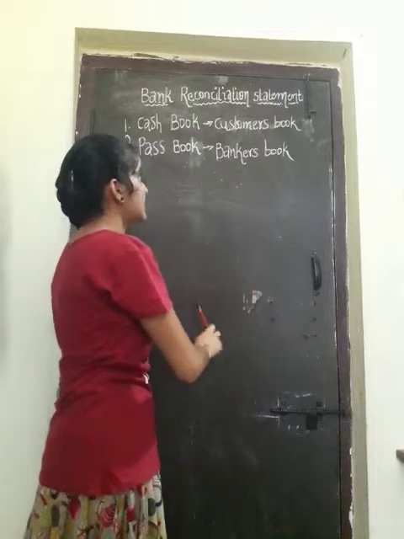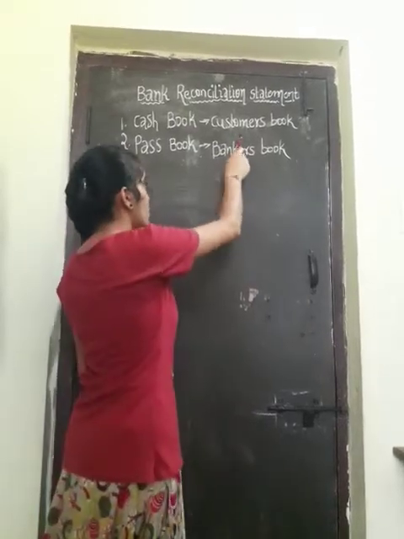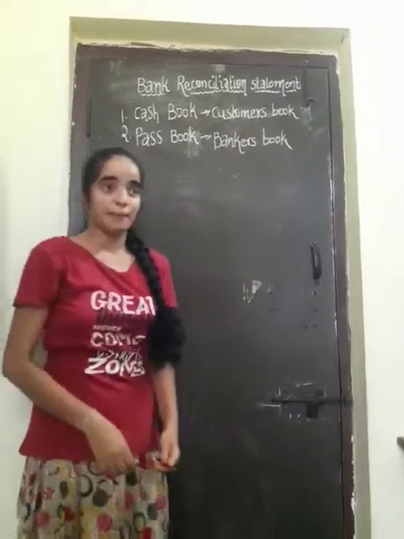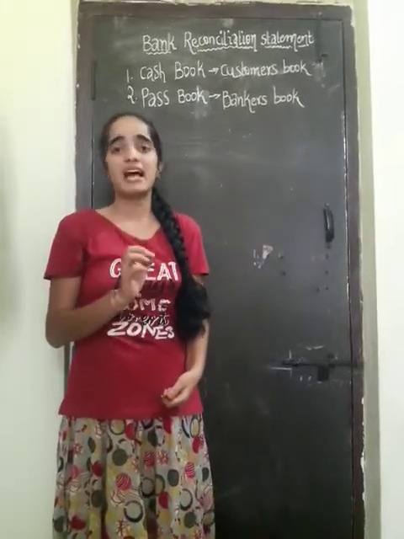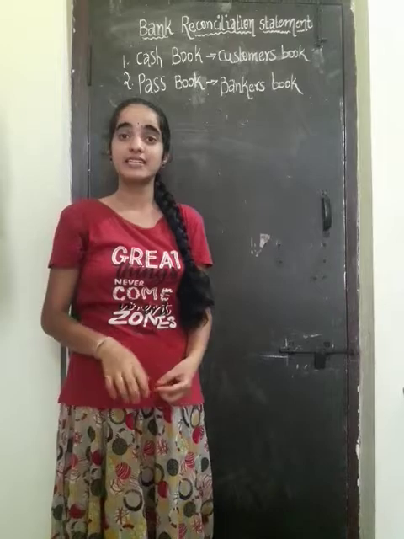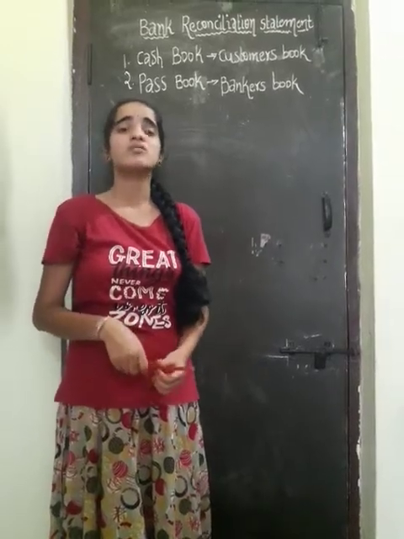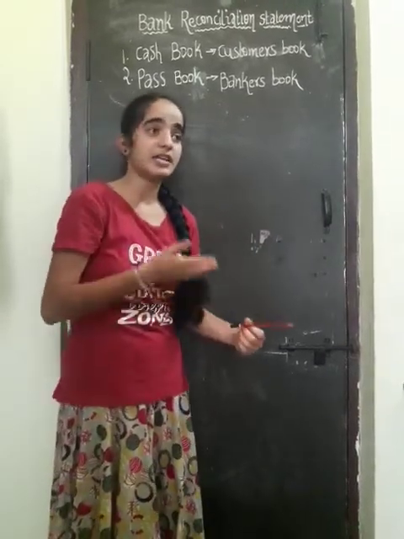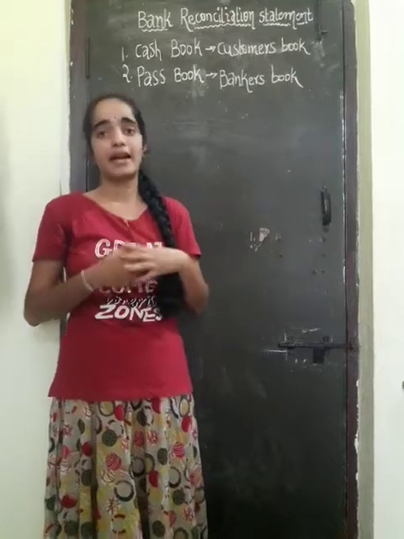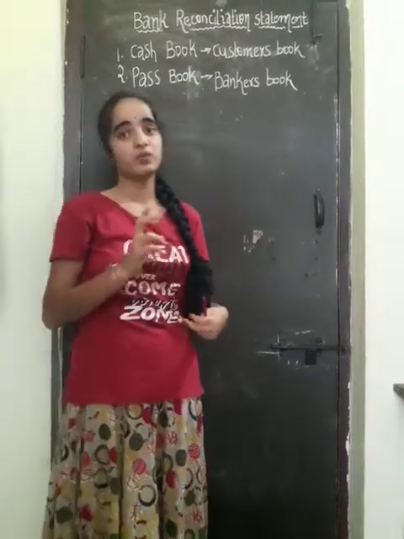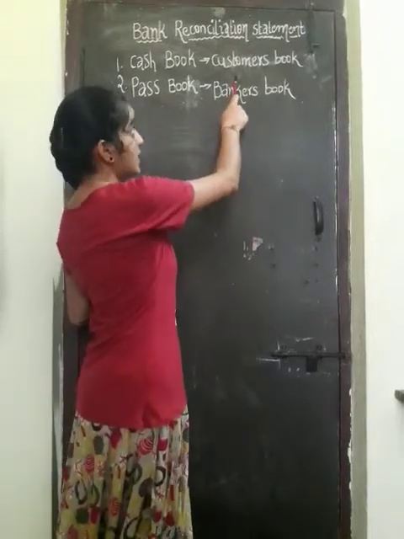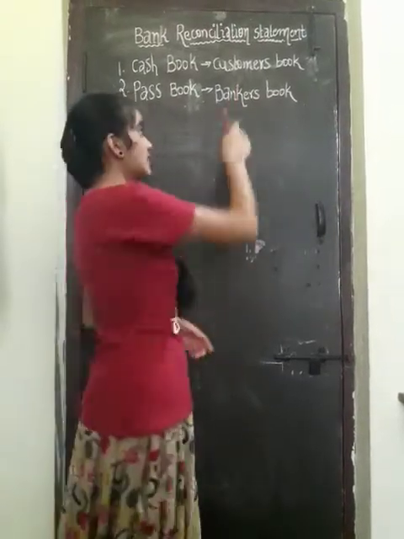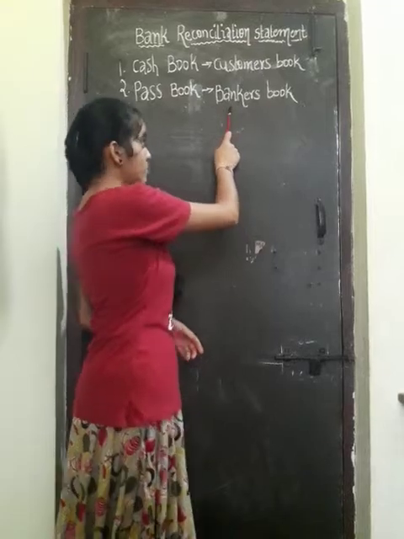Every customer has an account in the bank, because they may deposit money and withdraw money from the bank account. That's why they have two books.